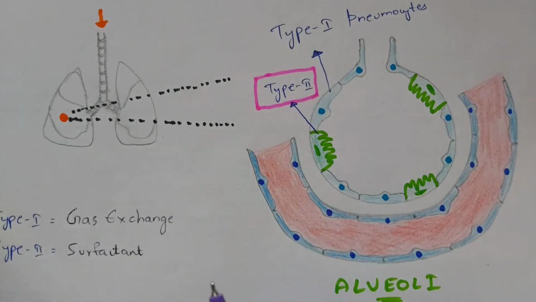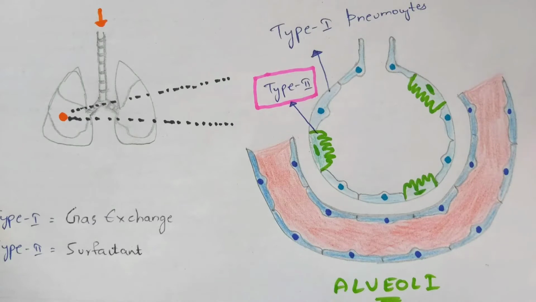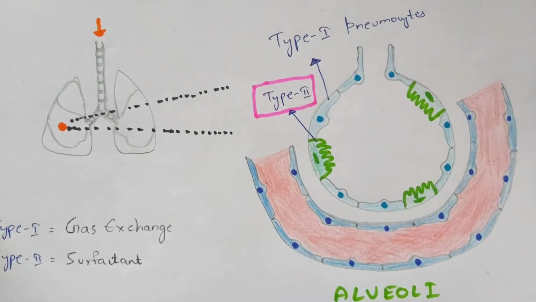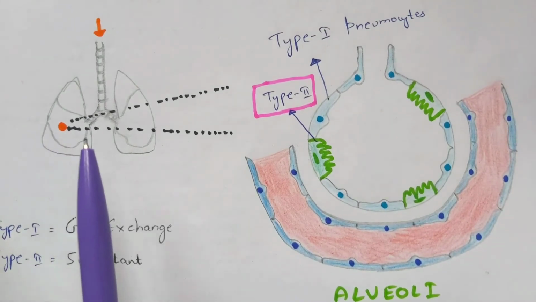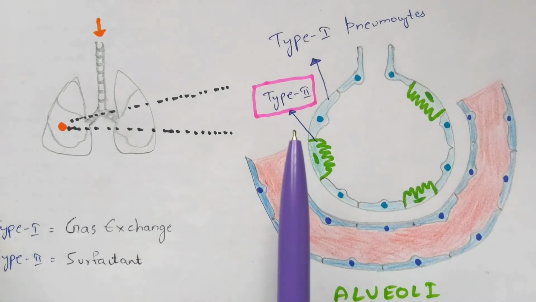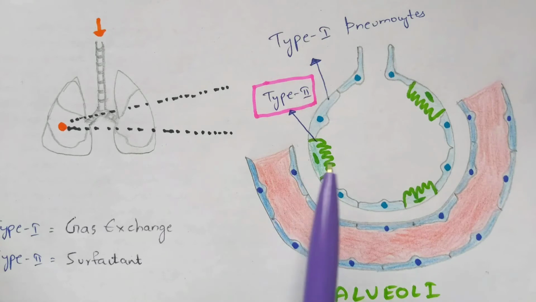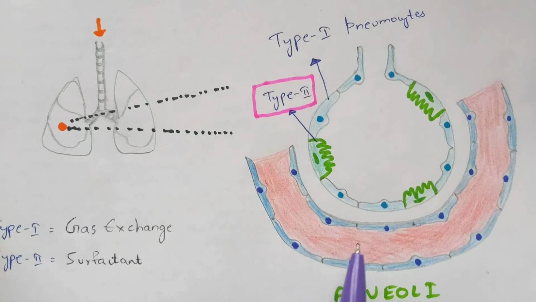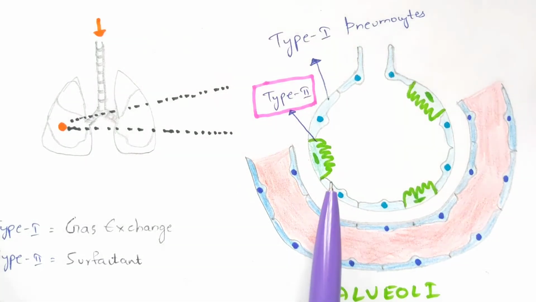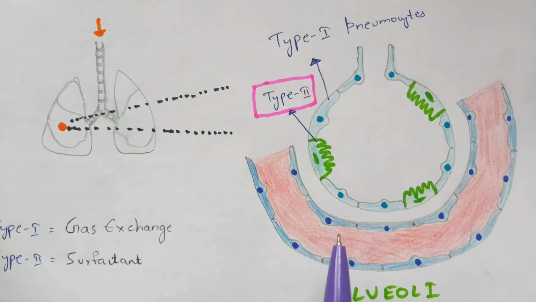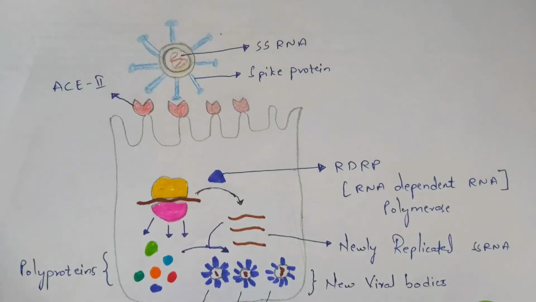So basically this will be the structure of the alveoli, and the viral particle which entered the alveoli will destroy type 2 pneumocytes, but not type 1 pneumocytes. It will destroy type 2 pneumocytes. So how will it destroy them? Let us see in detail now. I am going to explain the zoomed part of the type 2 pneumocytes. Let us consider this as a type 2 pneumocyte, which is mainly present in the alveoli.